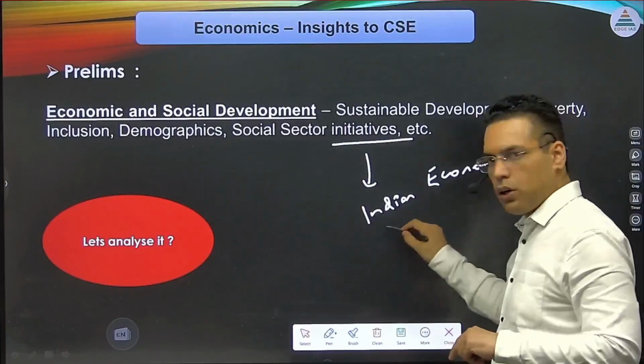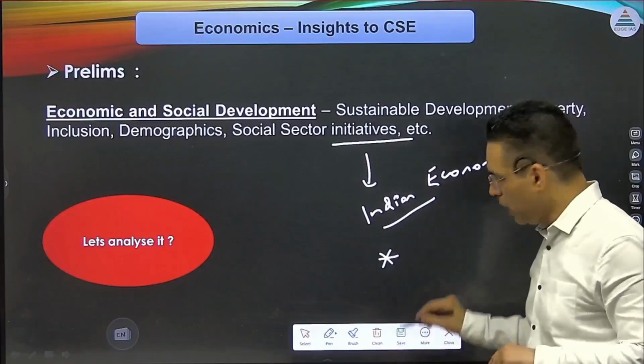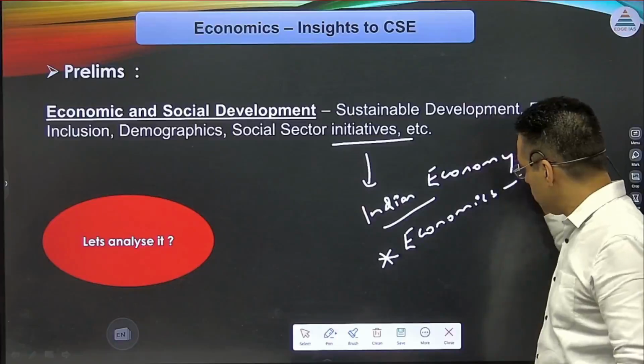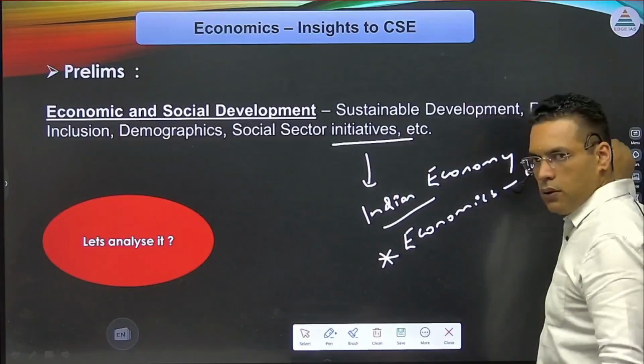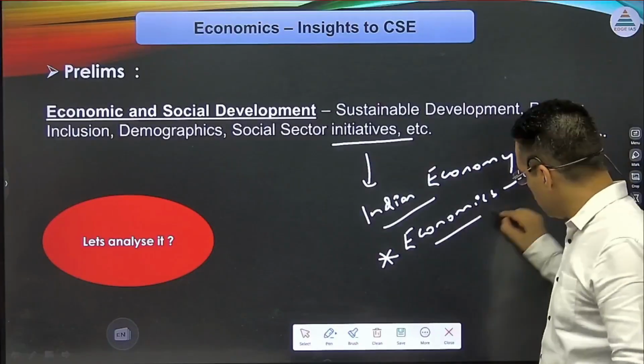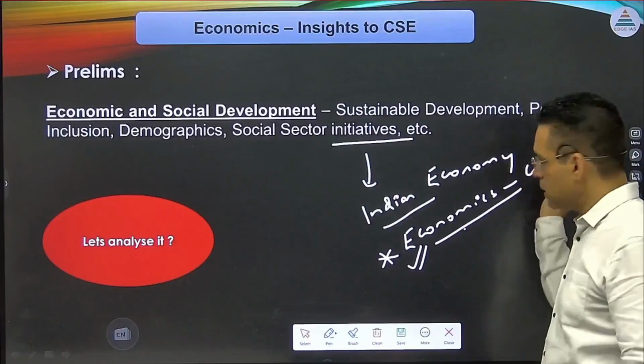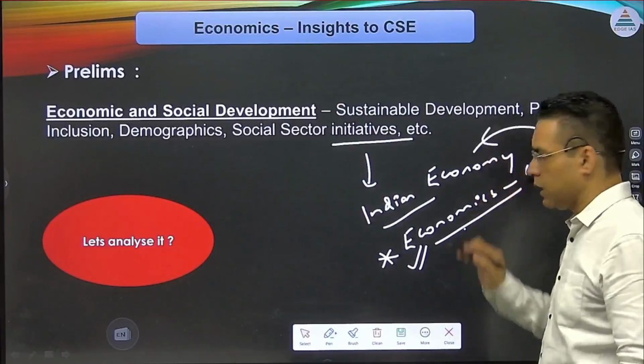But to understand Indian economy, at basic level, you have to have an understanding of economics at concept level. Okay, so you need to know what economics is as the subject, then the concepts of the economics, and then the same can be applied in Indian context.